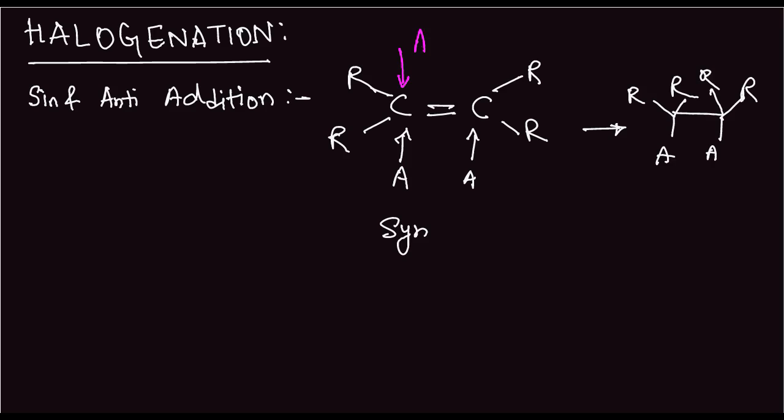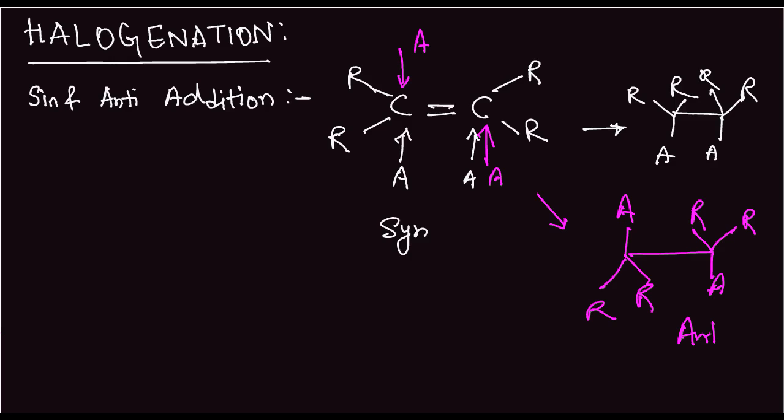In anti-addition, one of them would attack from this side and the other one will attack from this side, and the product we will get is this. This is R, R, A obviously, and here we'll get R, R and A. This is anti-addition. This is the eclipsed form and this is the staggered form. Now as you know, staggered is more stable than eclipsed, and therefore the anti-addition is much more efficient and stabler than the syn addition.